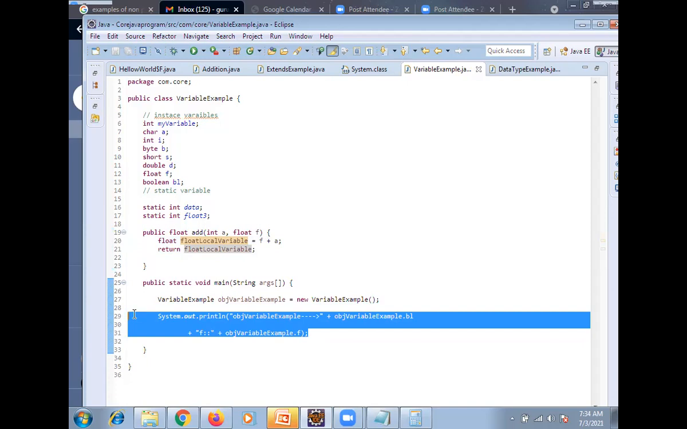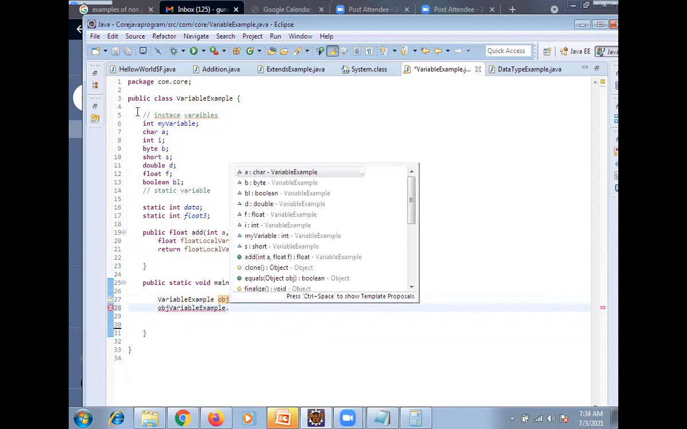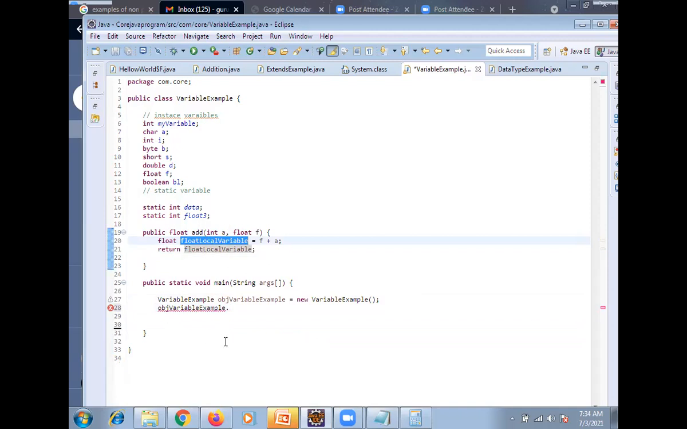You are clear, right? Once the object is created, we are able to fetch all the variables which are defined at instance level. Instance level means this. Now I am trying to access this. What will happen? You can see, it is coming. No, right? Clear? It is coming. No.